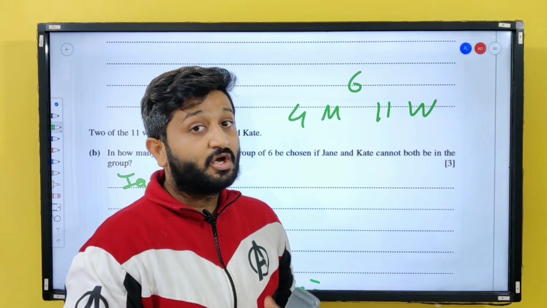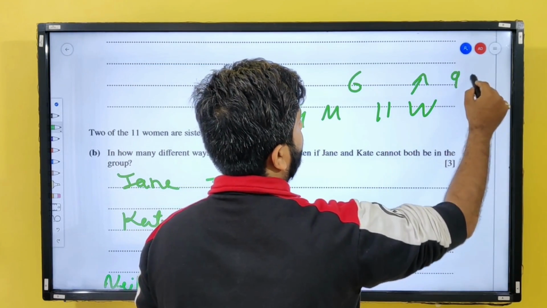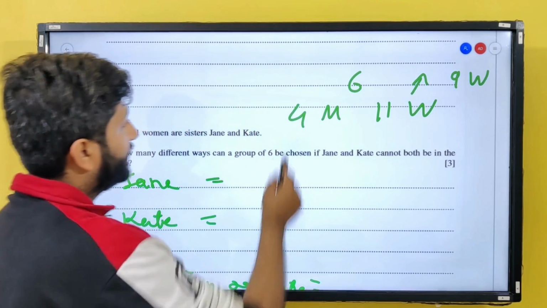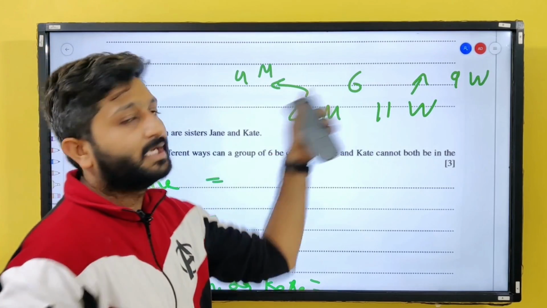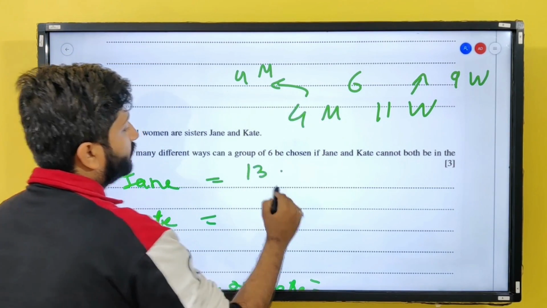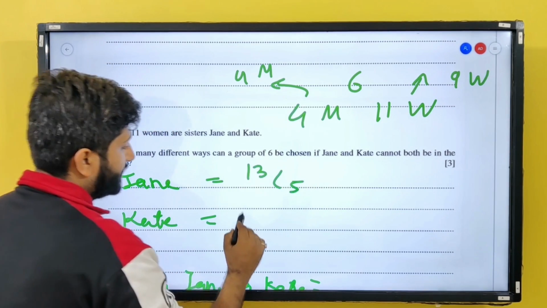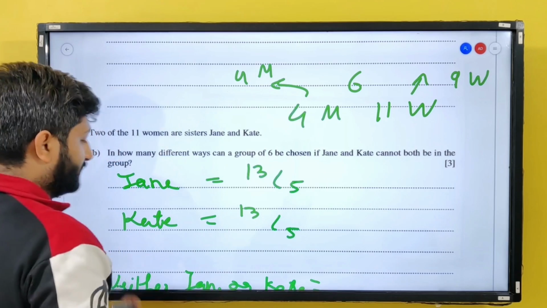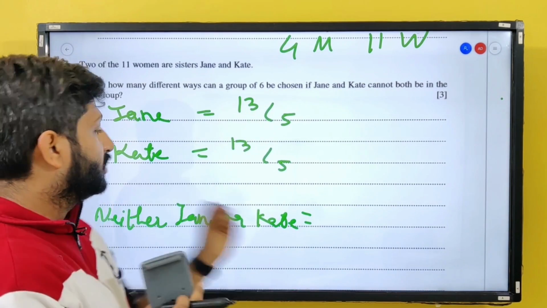No, I cannot. So how many members am I left with? I am left with 9 women and 4 men. So I am left with a total of 13 people, out of which 5 are to be selected. So 13C5. Now in the third group, I want neither Jane nor Kate.